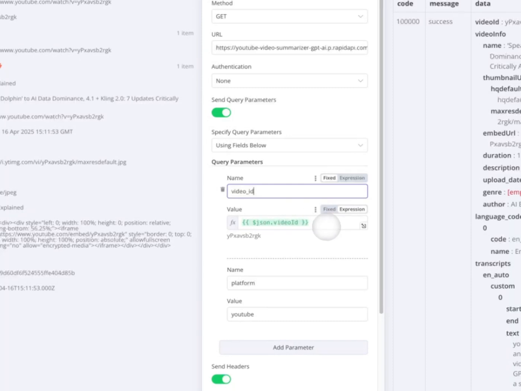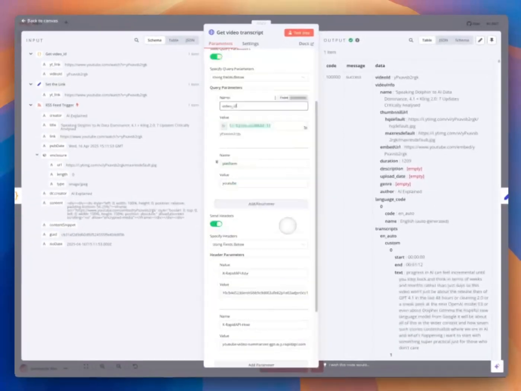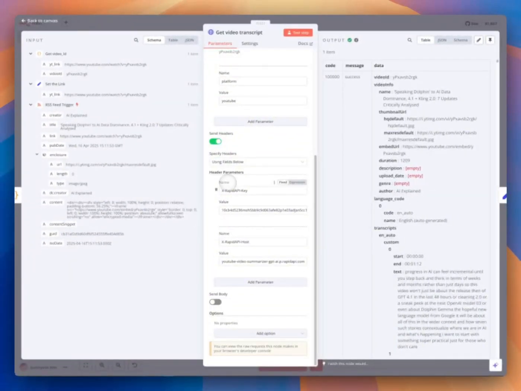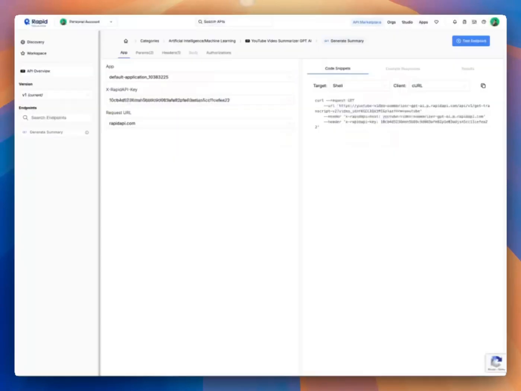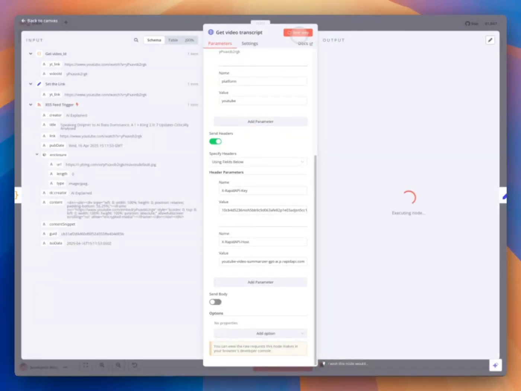And this one is coming from the previous node we just ran. Here, video ID, and we have to pass two headers, X-RapidAPI-Key and X-RapidAPI-Host. And as you can see, we can just copy the two headers from here. Super easy, right? And click run the test.